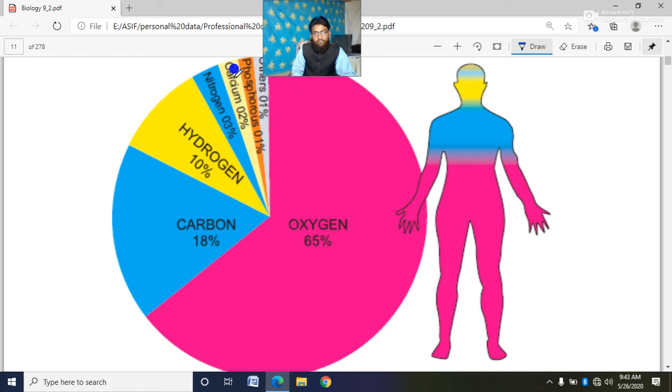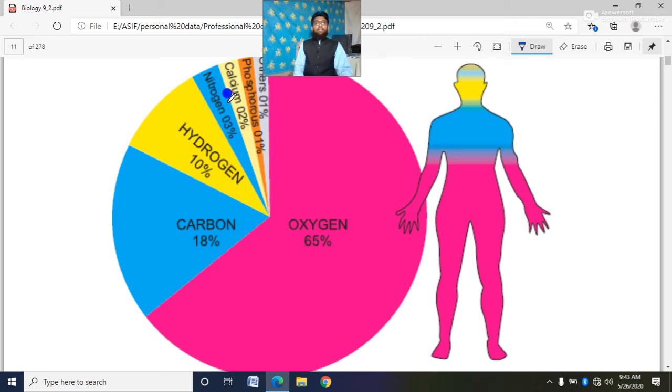Next, light yellow color is showing that calcium, 2% of calcium is present in our total body. Next, orange color is showing that just 1% phosphorus is present in our body.